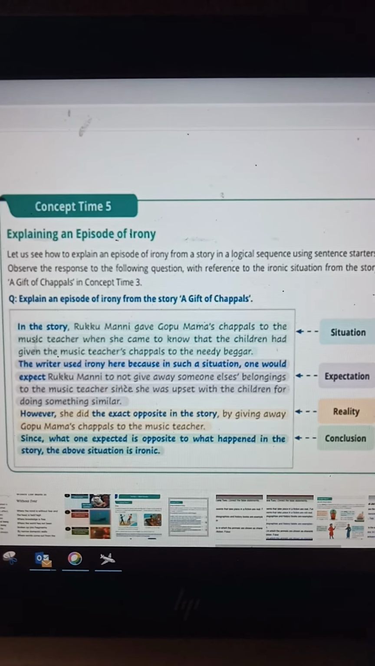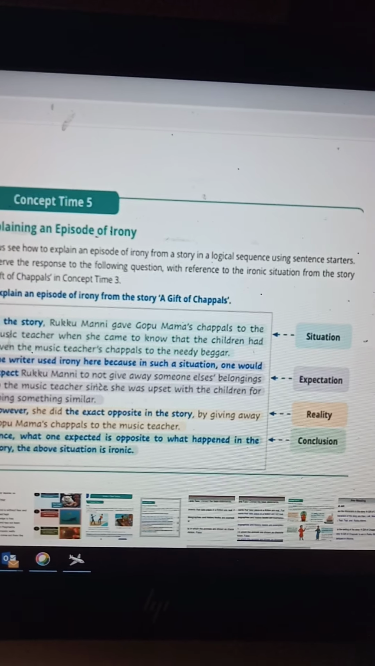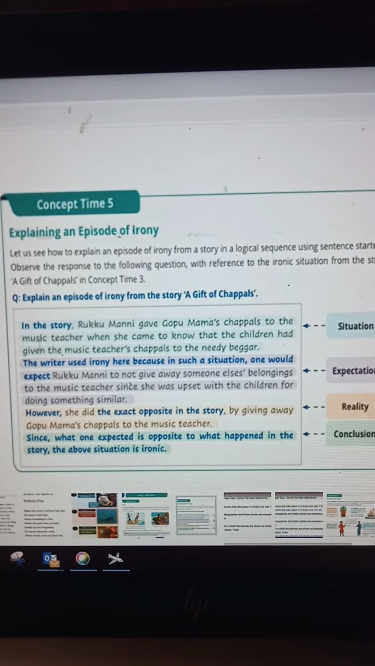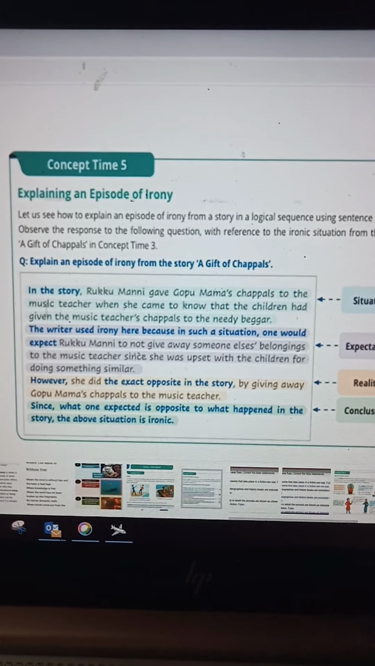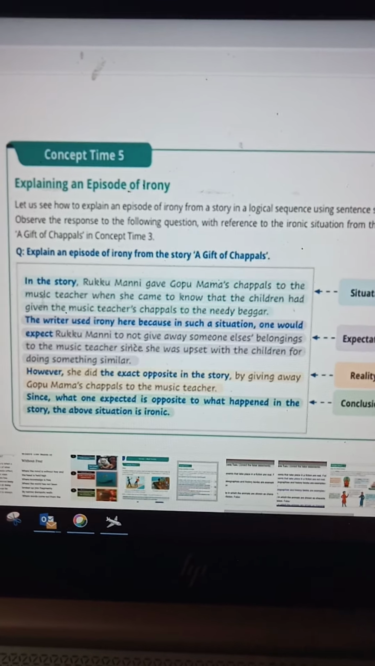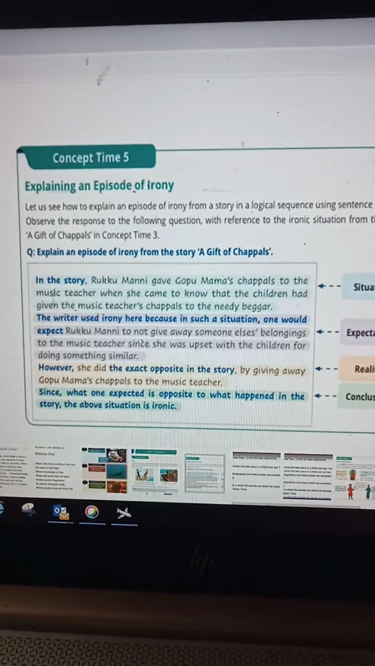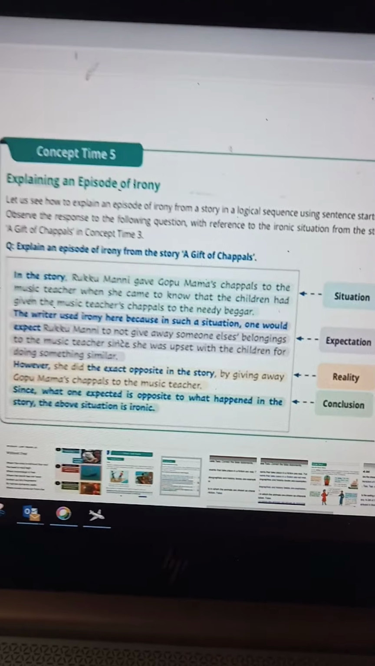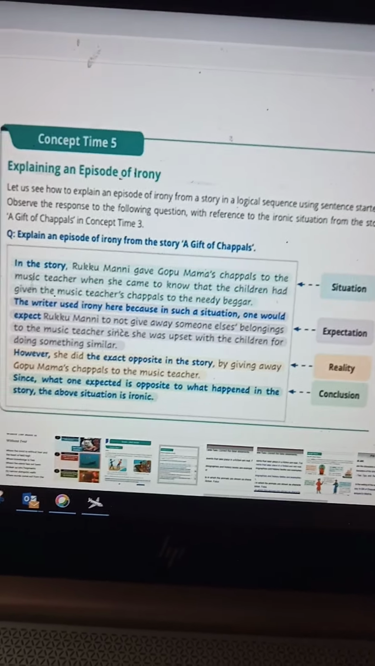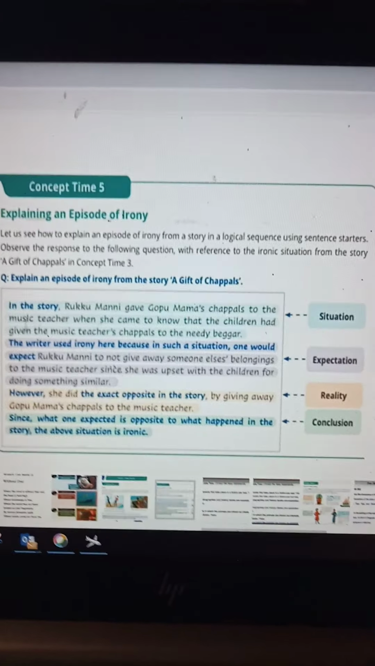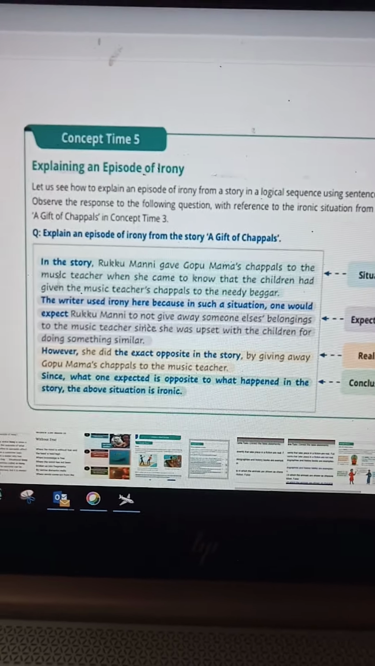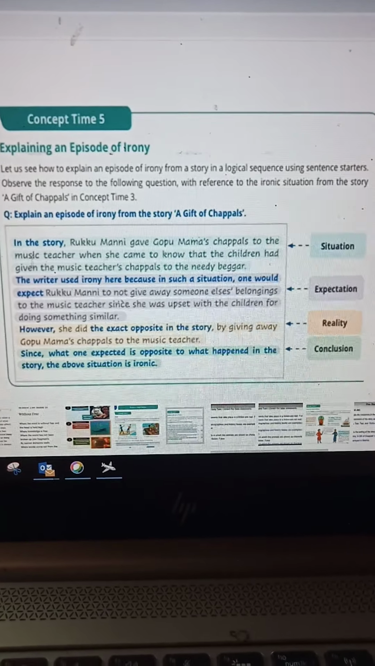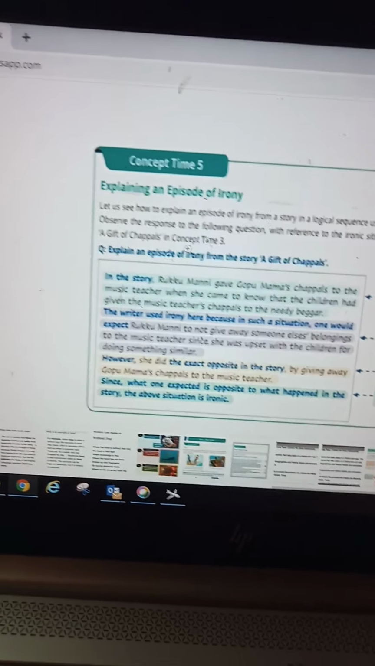This is how you have to write an episode of irony: situation, expectation, reality, conclusion. So you have to start with "In the story," and then the writer used irony here because in such a situation one would expect... This is how the blue is given. However, the exact opposite happened in the story. Then, since what one expected is opposite to what happened in the story, the above situation is ironic. So, this is how you have to write. All that is given in blue should be there, used for the four topics: situation, expectation, reality, conclusion.